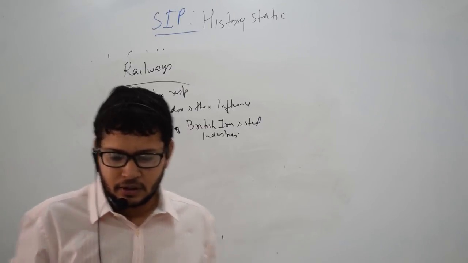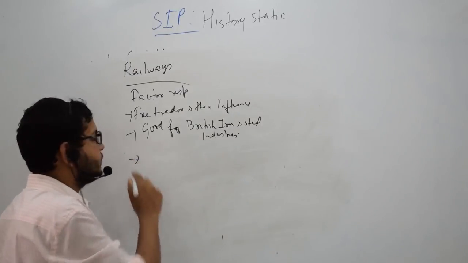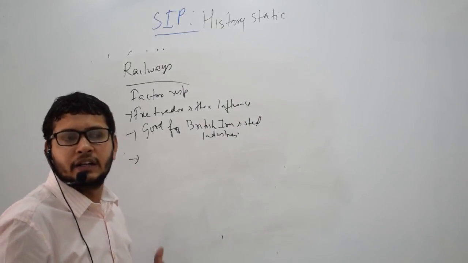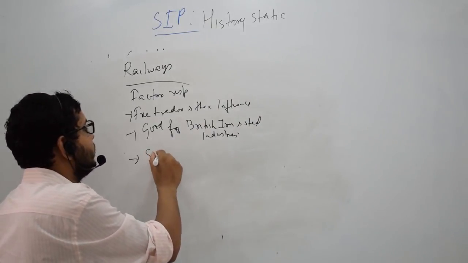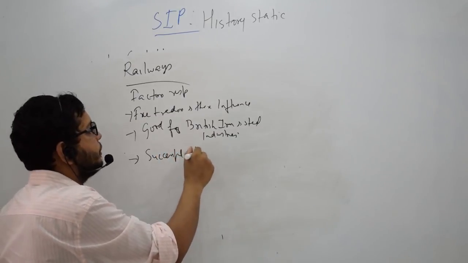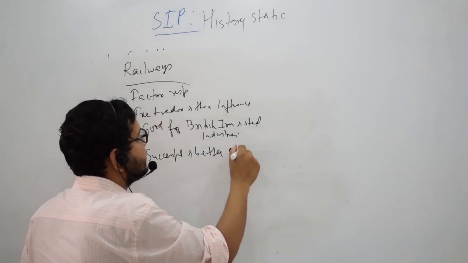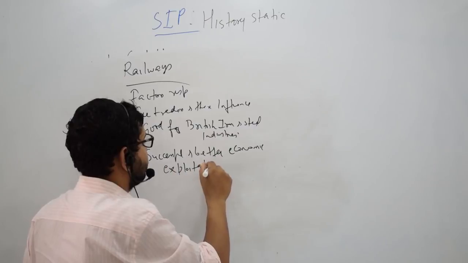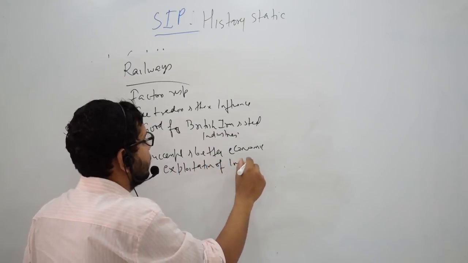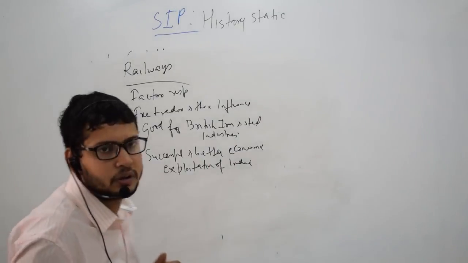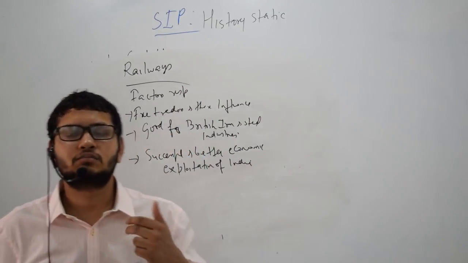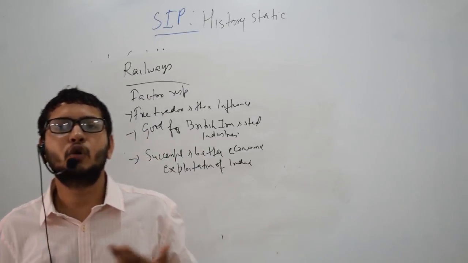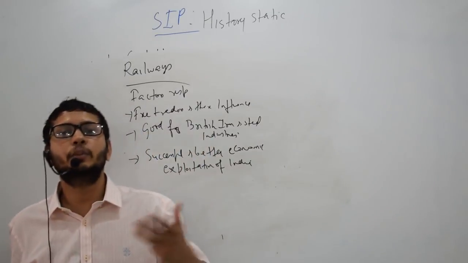Thirdly, the East India Company thought that if railways would be built, that would lead to more successful and better economic exploitation of India. So they thought that would lead to faster connection of areas of raw material with the port, and that will increase the flow of raw materials from India to Britain.